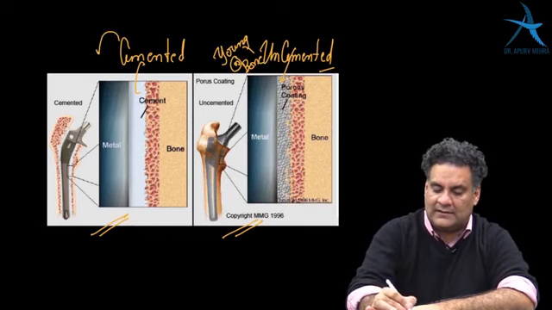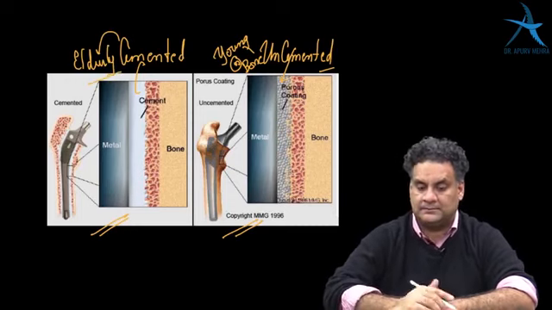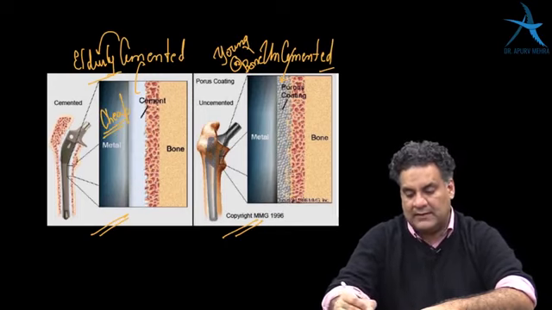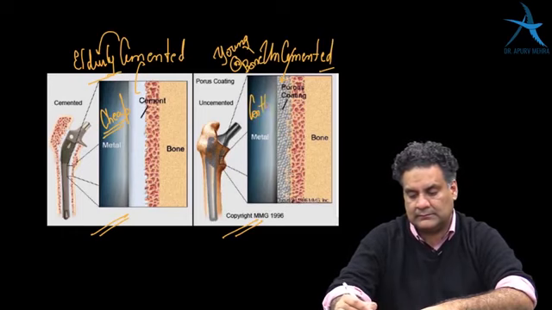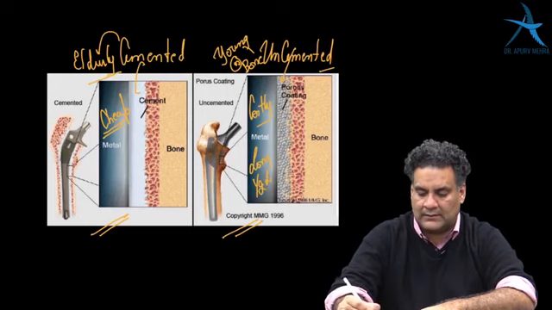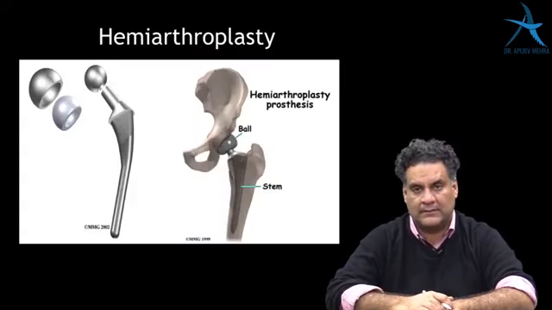Whereas cemented is for elderly. Cemented is cheaper and uncemented is costlier. And it also has a long half-life because it's of better quality. Cemented has a shorter half-life. This is very, very important.